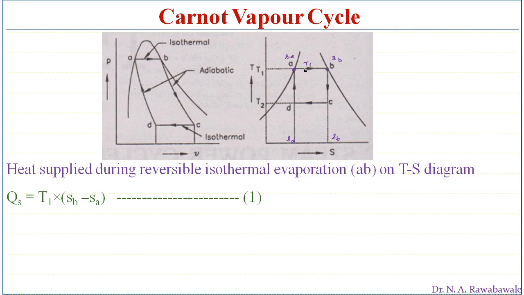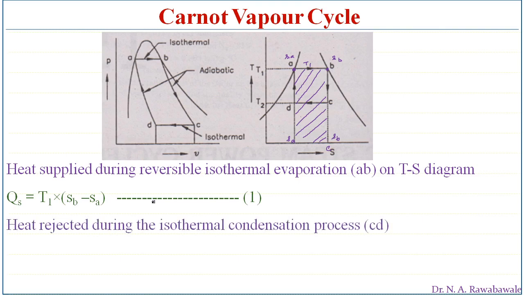So if we want to find the complete area below this line AB, it gives the heat transfer during process A to B. This area of the rectangle is the heat supplied. The area of the rectangle is AB into BE. AB is nothing but SB minus SA, the entropy at point B minus the entropy at A, and the distance BE is the temperature T1. So T1 into SB minus SA is the amount of heat supplied.